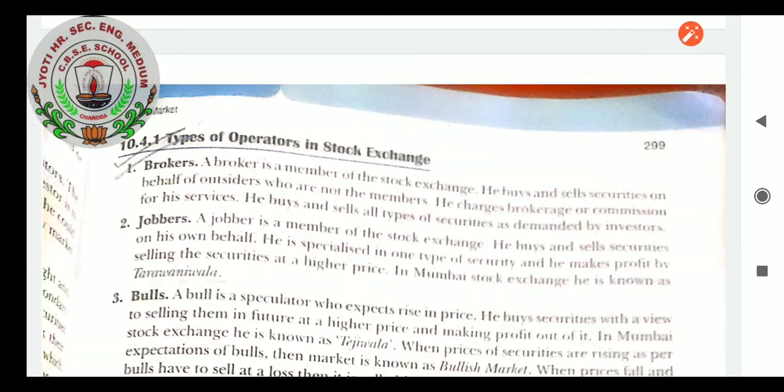He buys and sells all types of securities as demanded by investors. Next come jobbers. A jobber is a member of the stock exchange itself, a registered stock member. He buys and sells the securities on his own behalf.